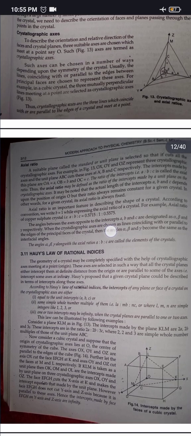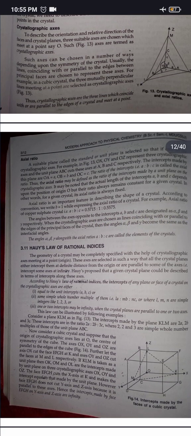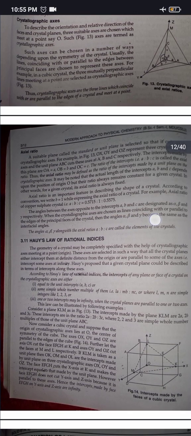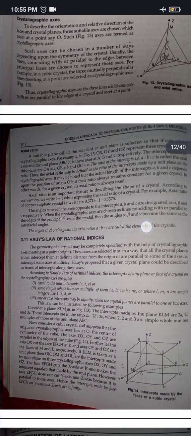When the crystallographic axes are chosen as lines coinciding with or parallel to the edges of the principal faces of the crystal, then the angles alpha, beta and gamma become the same as the interfacial angles. The angles alpha, beta, gamma along with the axial ratio a ratio b ratio c are called the elements of the crystal.